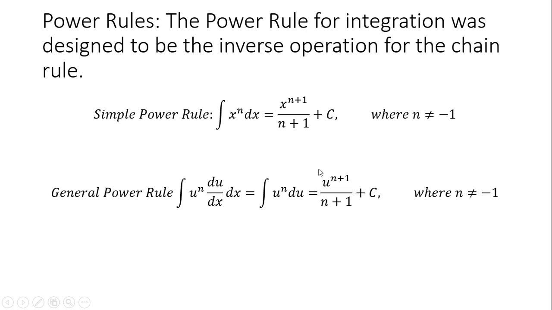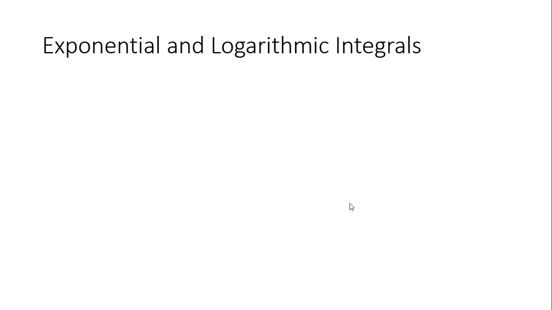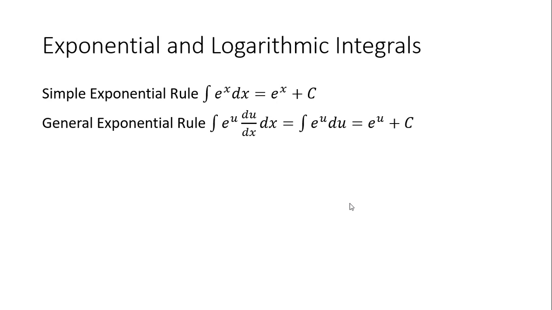Now remember, this is a fraction. This n plus 1, that divisor, that denominator, is actually a constant. So I could write this as 1 over n plus 1 if I'd like, which you might see on another slide. Okay, so you have exponent and log integrals that you got introduced to last week. You have simple and general forms of both. The integral of e to the x dx is itself, e to the x plus c. That mirrors the fact that its derivative is also itself.